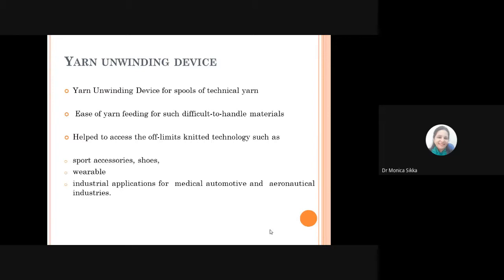So this technology also makes it possible for knitted technology to enter markets that were previously off limits. This is sports accessories and automotive parts, the aeronautical industry. People never thought of using these kinds of knitted materials with technical yarns being reinforced into them.